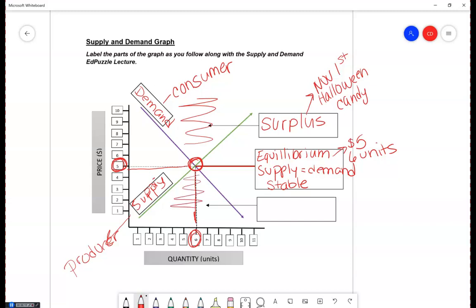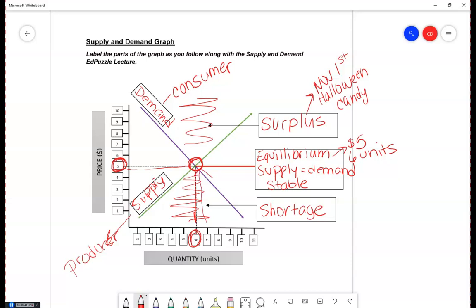Down here is what we call a shortage. This is what we saw happen with the toilet paper. Okay? The supply is less than what's being demanded. The producers cannot keep up with the demand, and that creates a shortage. Neither of these things are good. Neither a surplus or a shortage are good. Okay? If there is a shortage, which way does the price have to go to get to that equilibrium? It's got to go up,